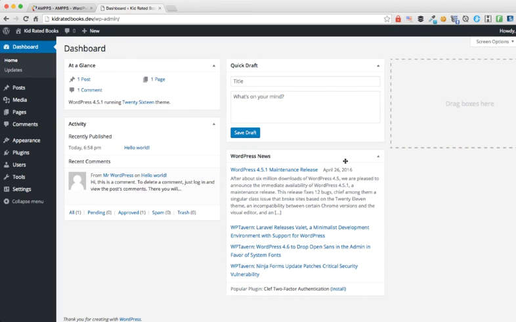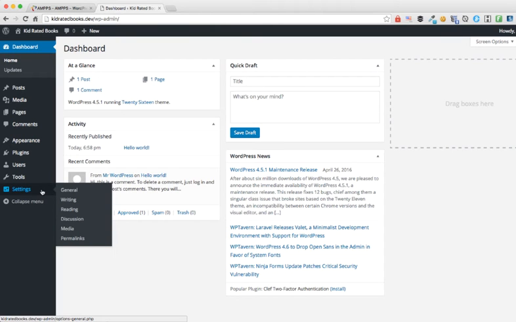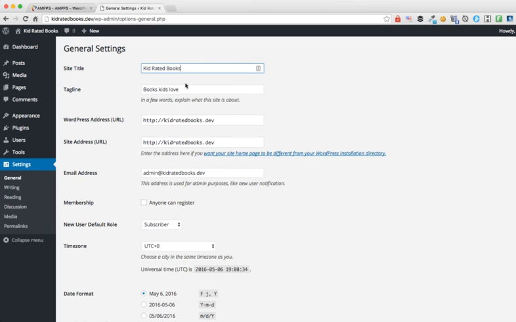Congratulations, you have just set up your first WordPress site. Your next step is to go ahead and configure the general settings, so I'll go to Settings, General. Here, as you can see, your site title and your tagline have already been filled in for you. This is taken from what you entered in Softaculous earlier on. If you don't know what these are, you can leave them as is.